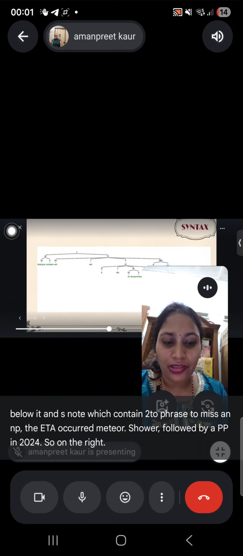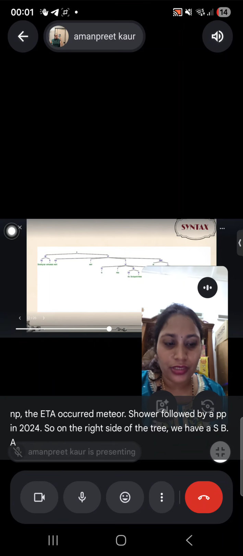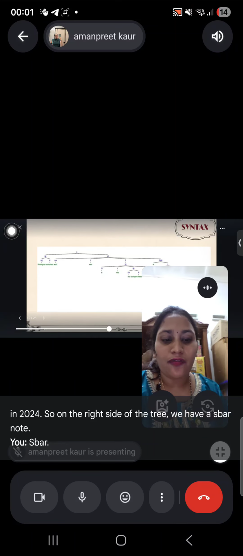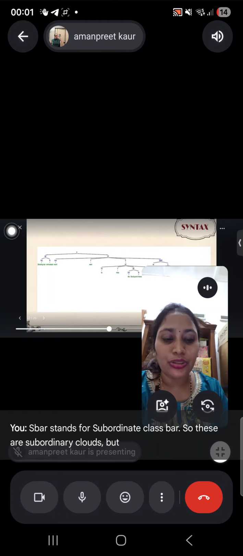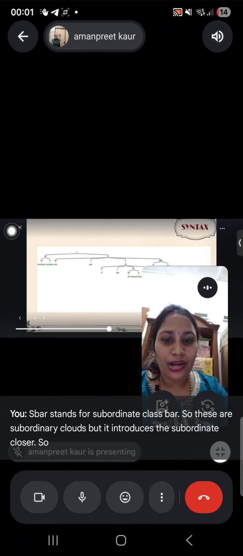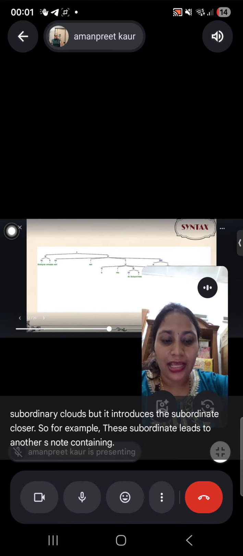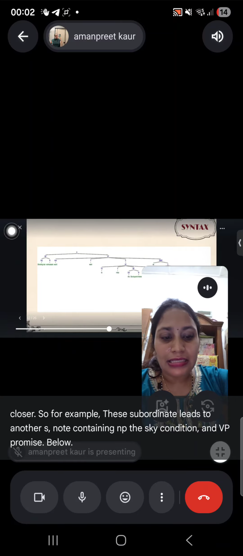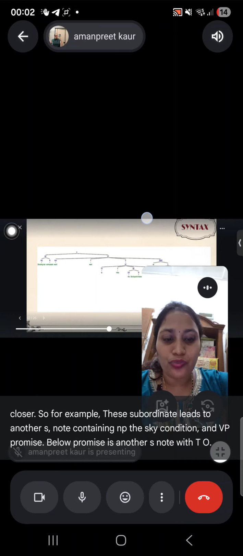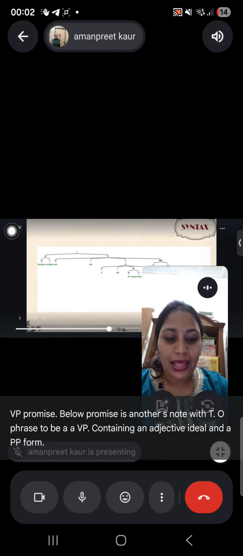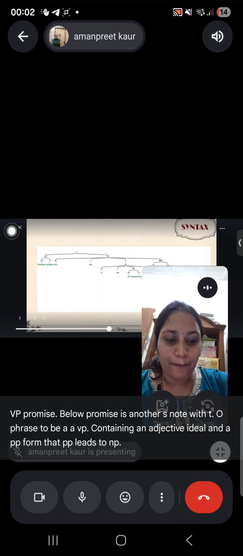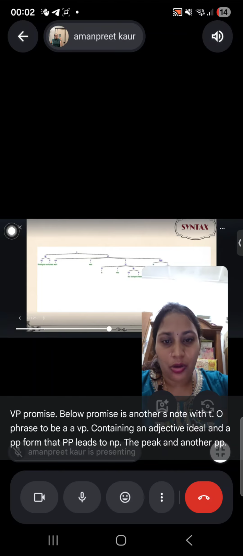On the right side of the tree we have an SBAR node. SBAR stands for subordinate clause bar. This SBAR introduces the subordinate clause. For example, this leads to another S node containing an NP, the sky conditions, and a VP, promise. Below promise is another S node with a TO phrase, to be, a VP containing an adjective, ideal, and a PP, for. That PP leads to an NP, the peak, and another PP, of the shower.